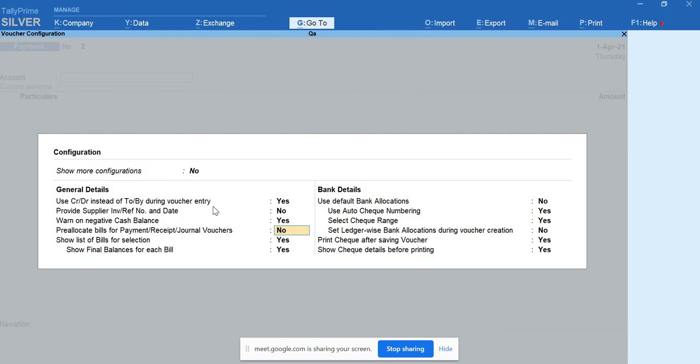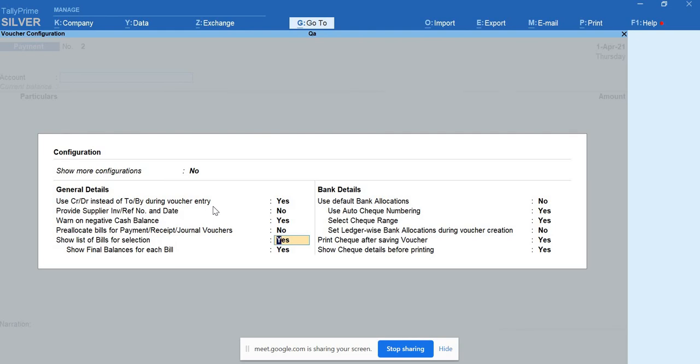Then pre-allocate bills for payment receipt journal vouchers. So no need, because I don't know what transactions take place in a company, and no one can predict that. So in order to have the transaction entries, you can go for manual itself. And show list of bills for selection.